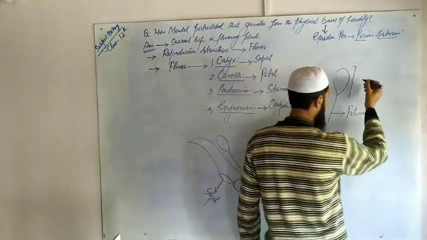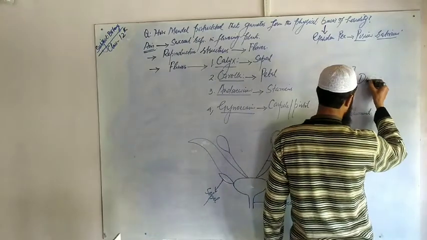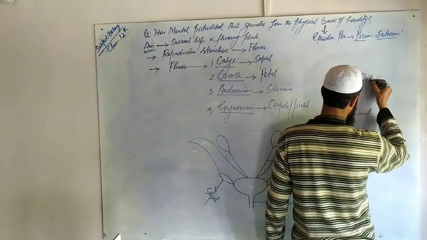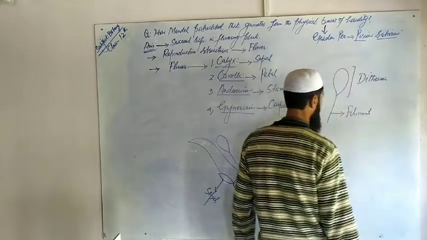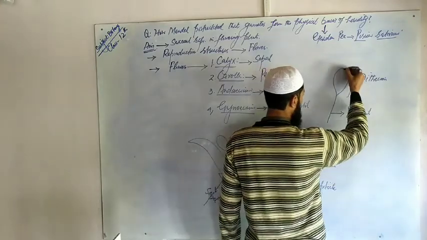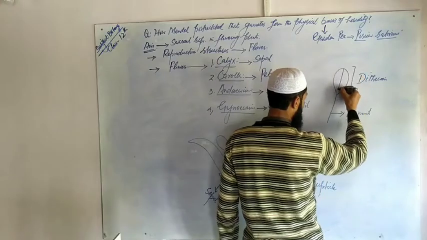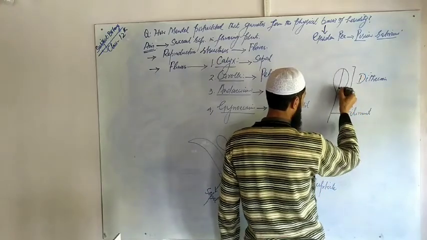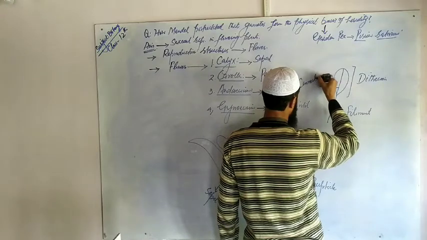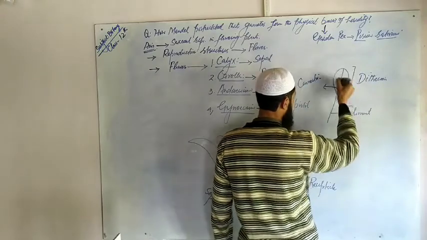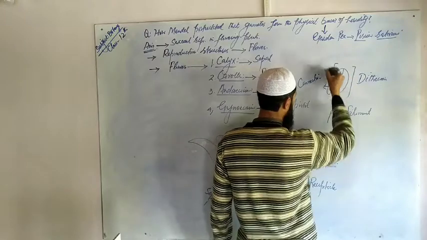That's why it's called dithecous, D-I-T-H-E-C-O-U-S. Having two lobes separated by a sterile region called the connective. And this lobed structure is called the anther.